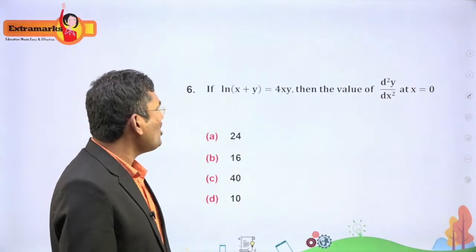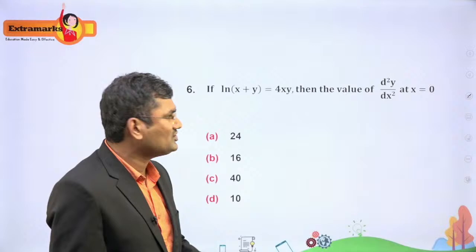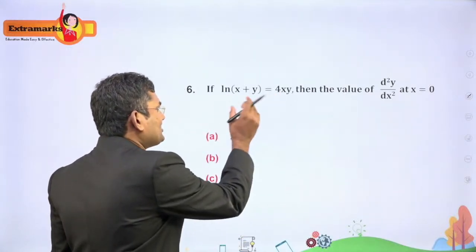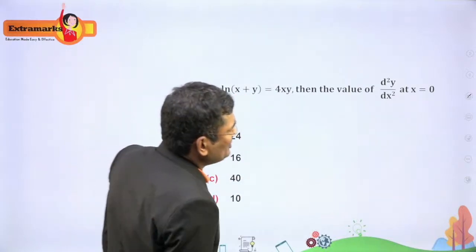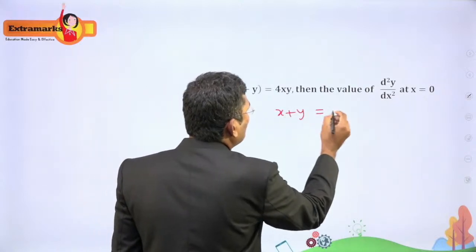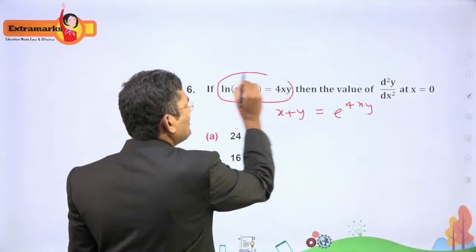This one: ln of x plus y is equal to 4xy. Then find the value of d square y by dx square at x equal to 0. Right. So here you have to convert this logarithm form to exponential form. You have to do double differentiation. So I can write x plus y is equal to e power 4xy. This form, ln of this, can be written like this.